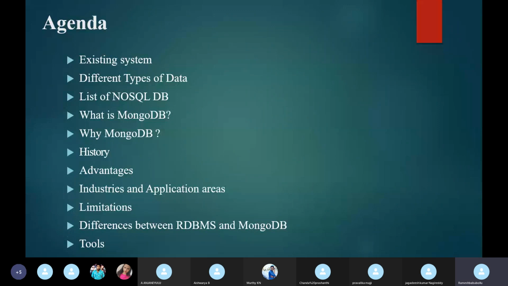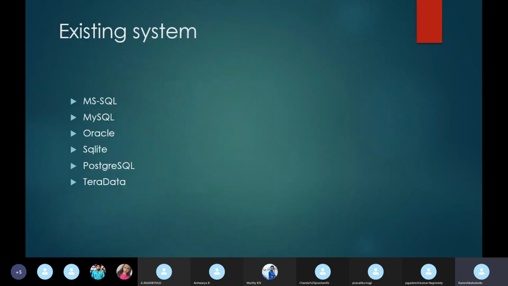Okay. So first of all, what are the existing systems? The existing systems are RDBMS: MySQL, MS SQL, Oracle, SQLite, PostgreSQL, Teradata. So these are all the existing RDBMS.